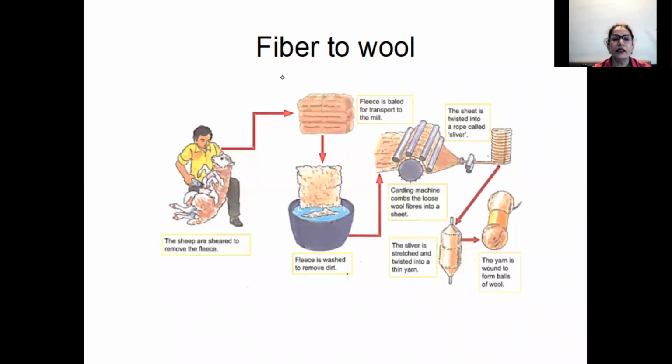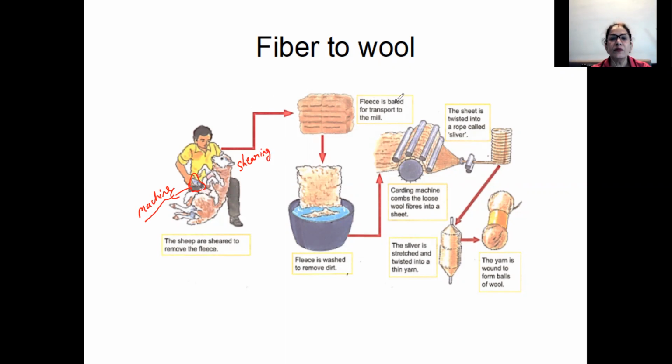So let us see the pictures and we can really enjoy and understand better too. Here you see the sheep are ready to remove the fleece. Now what is this man doing? He's cutting the fleece. This is the machine he's using to cut the fleece on the sheep. This is shearing, the first step.